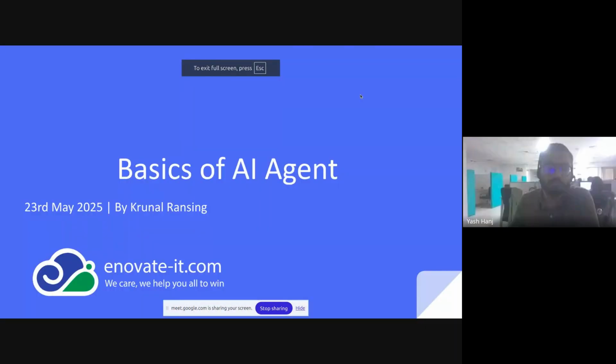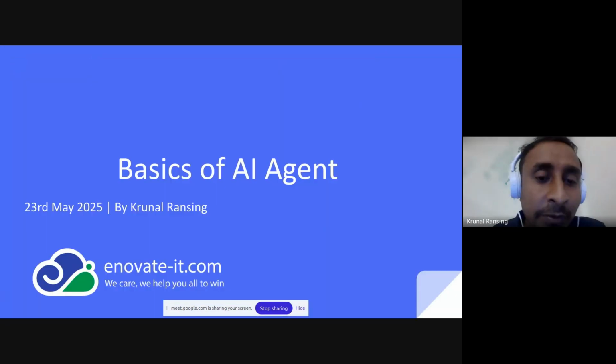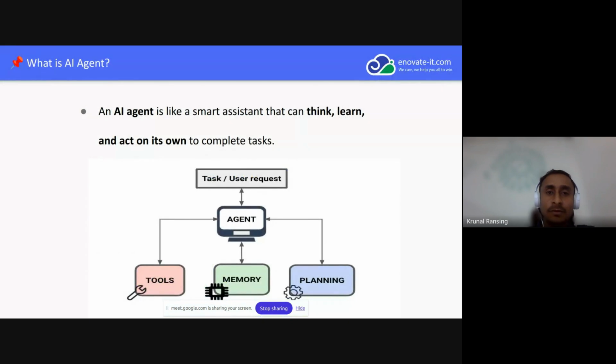Yes. Okay. So our today's topic is the basics of AI agents. Nowadays we are using ChatGPT for every simple query, or DeepSeek or Gemini. So we observe that if you compare the initial ChatGPT 3, it was giving just basic information. If you ask